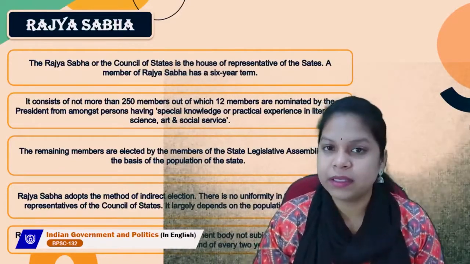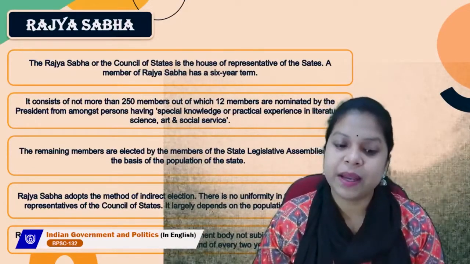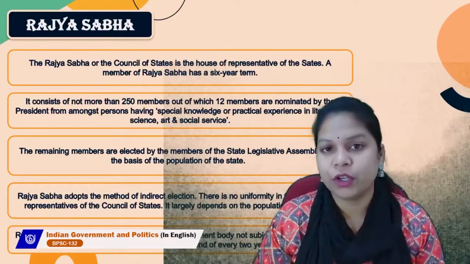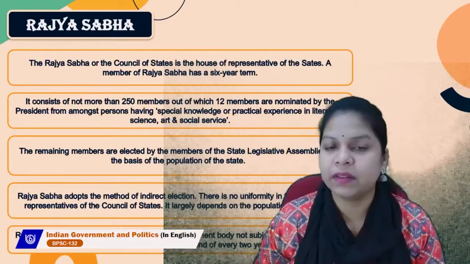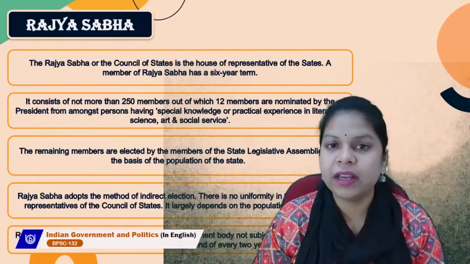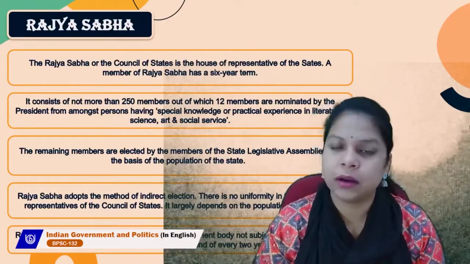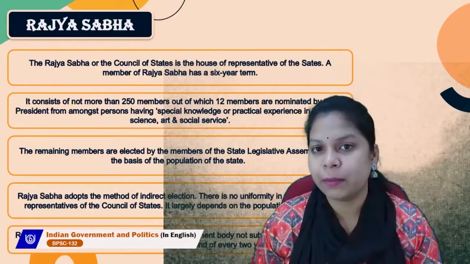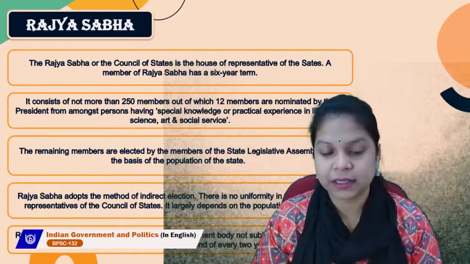So the remaining members apart from these 12 nominated members are elected by the members of the state legislative assemblies on the basis of population of the state. So the remaining members of Rajya Sabha are elected by the members of the state legislative assemblies. Rajya Sabha adopts the method of indirect election. As we learned, in Lok Sabha we use direct elections to elect our member of parliament, whereas the Rajya Sabha adopts the method of indirect election.